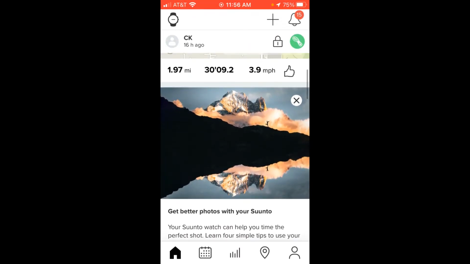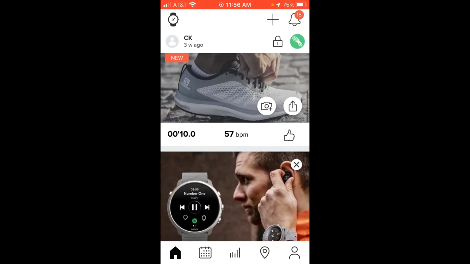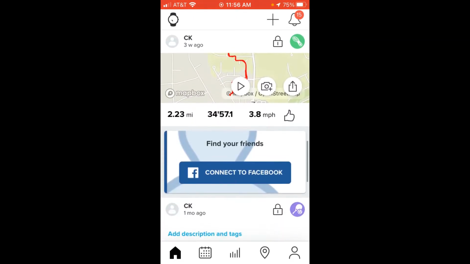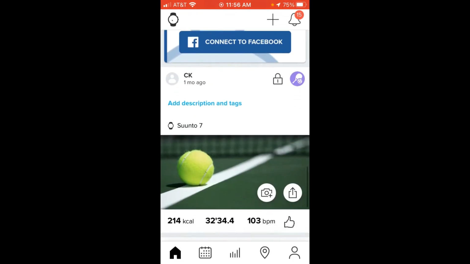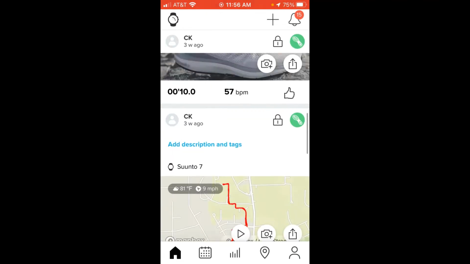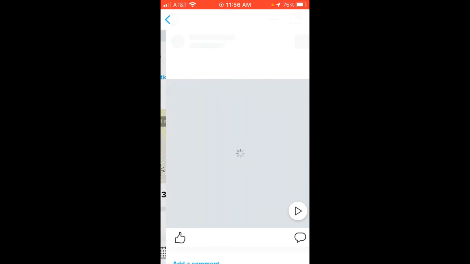One of the annoying things about this app is you get a lot of pop-ups. So I close that, then I can see my other walking activity. Here's another pop-up ad. I can close that. Here's find your friends on Facebook. And then last but not least, here's that tennis activity that we saw in the activity listings on the watch. You can click on any one of these activities to see the details of it.